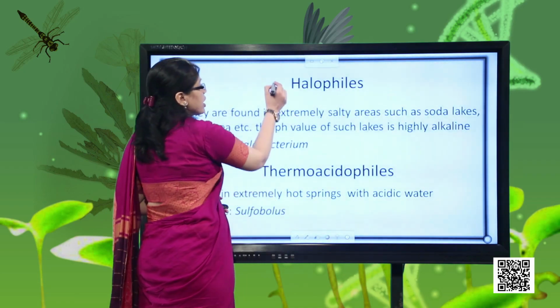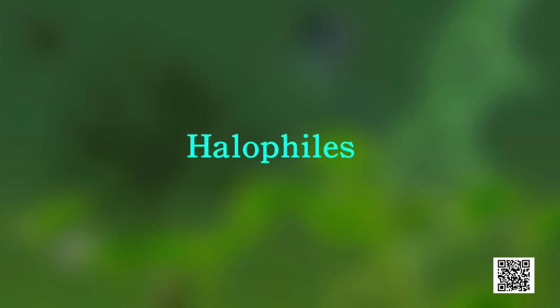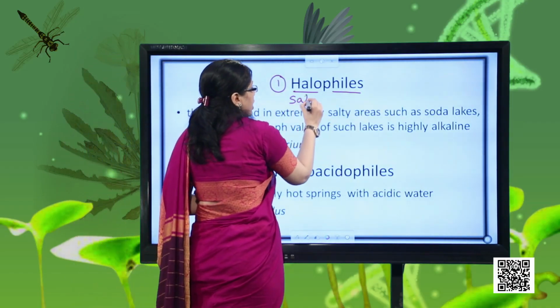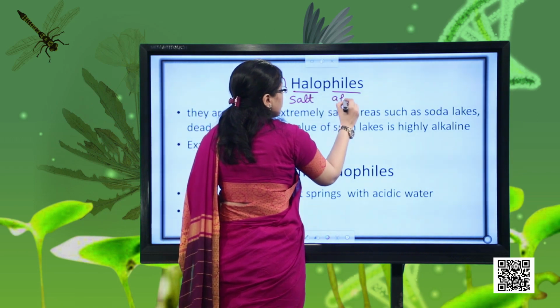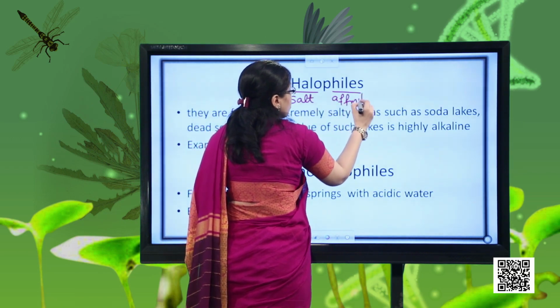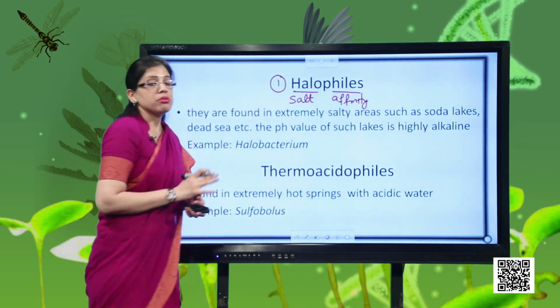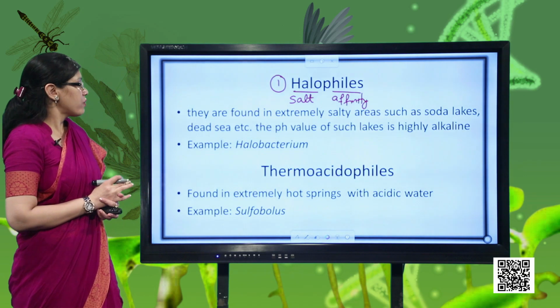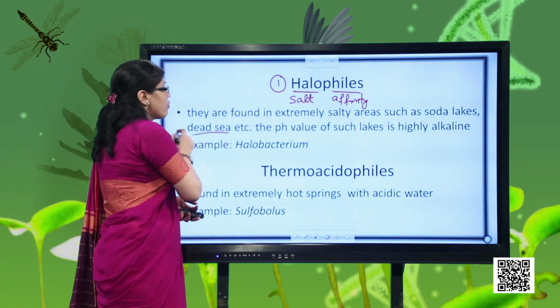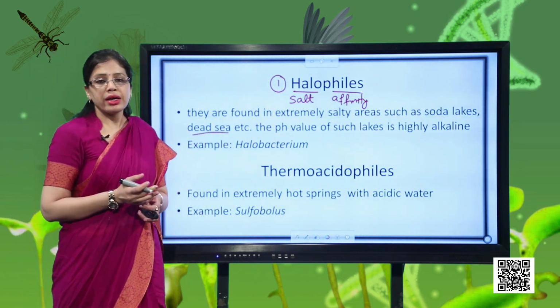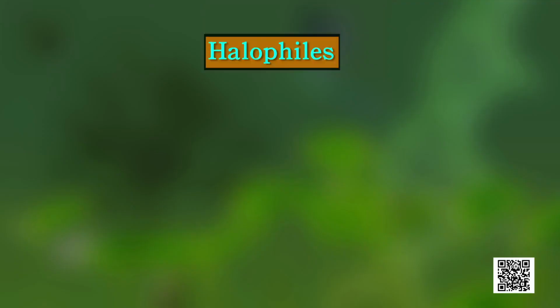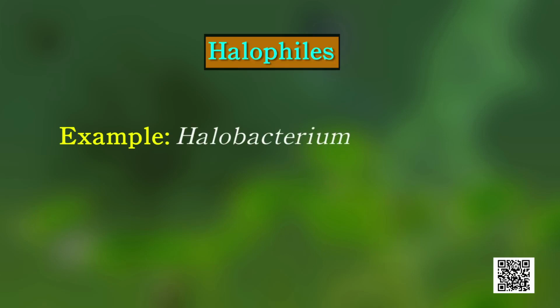So the first one which we have is halophile. Okay. Now let's understand the meaning of this word halophile. Halo word stands for salt or halogen. Phile word stands for affinity. So any bacteria which is having affinity for salt or which is a salt lover can be placed in the group of halophiles. So where we will find these halophiles? We will find them in the Dead Sea, where no fishes or any other living organism can survive, but these bacteria can flourish very well. Okay. An example of this we are having is Halobacterium.